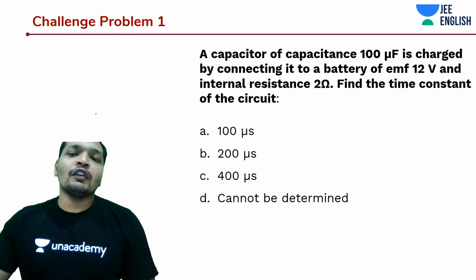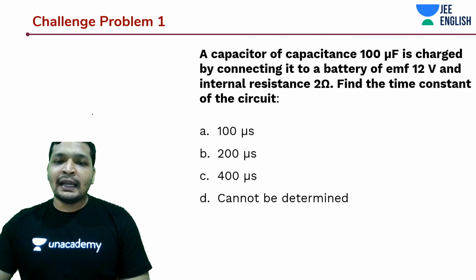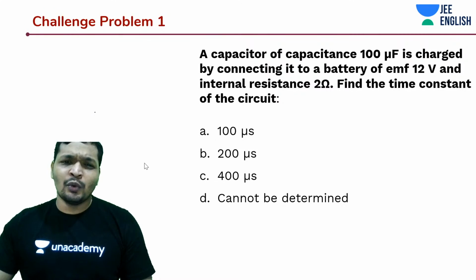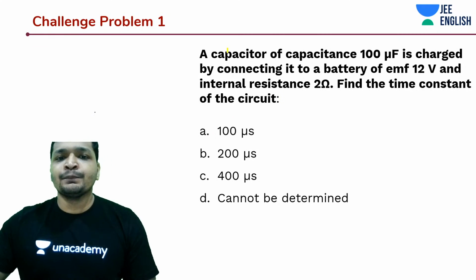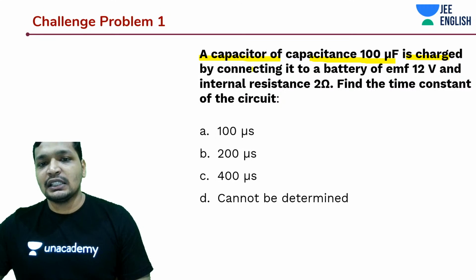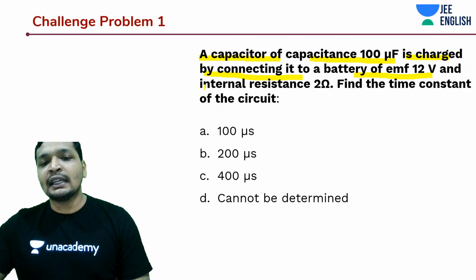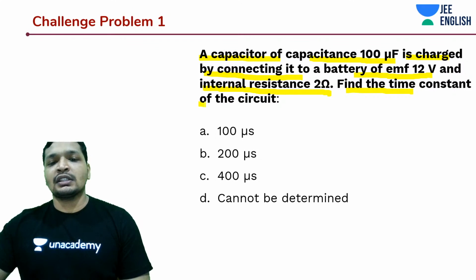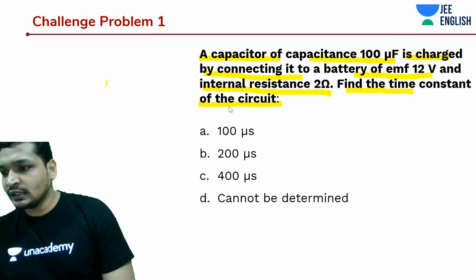A capacitor of 100 microfarad is charged by connecting it to a battery of 12 volts and internal resistance of 2 ohms. Find the time constant of the circuit. It is simple, isn't it? What should be the time constant in this case?